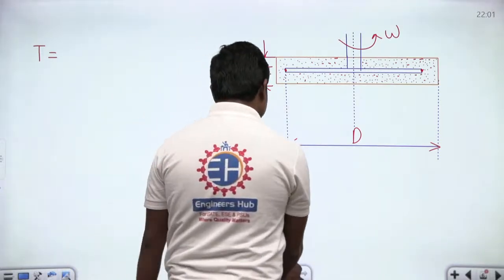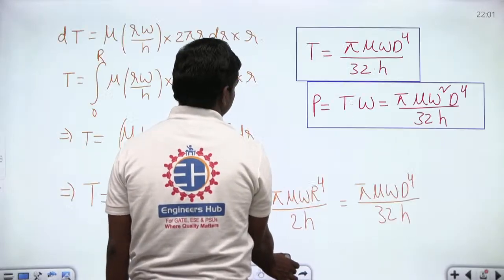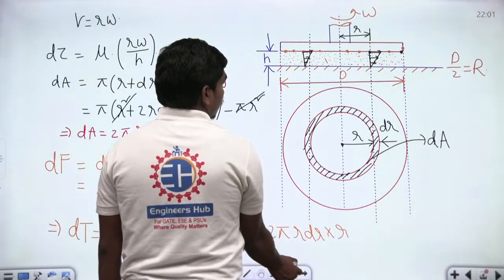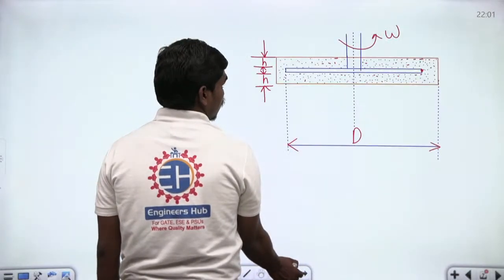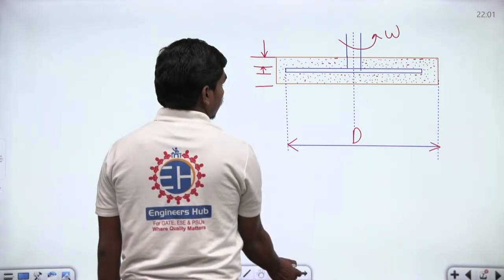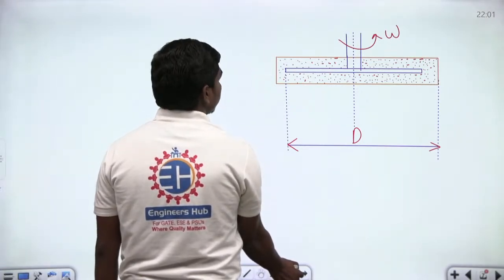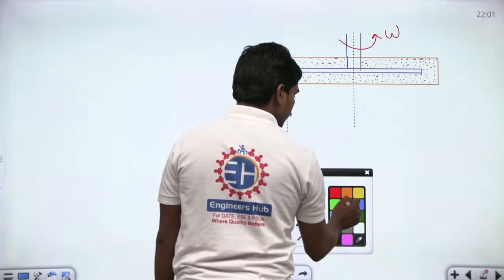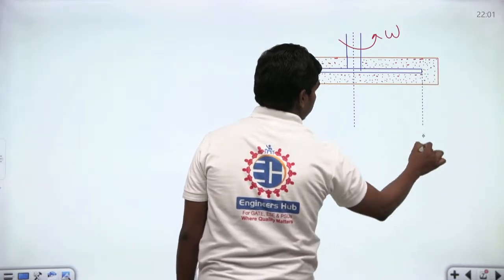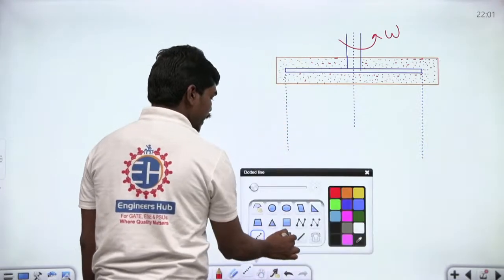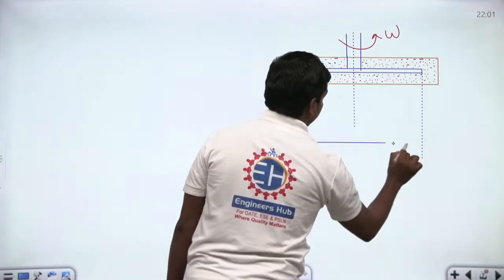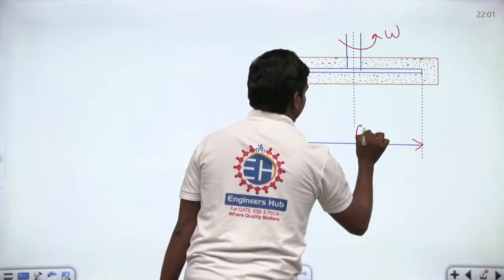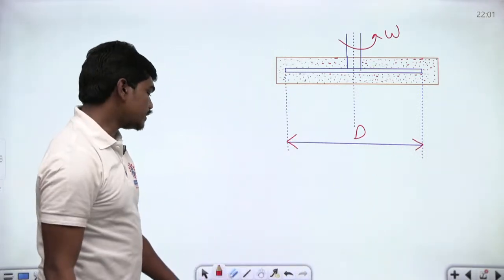Yes, disc diameter is d. Okay, I got your point. I understood the idea that you're trying to tell me. Here we have plotted it a bit, and now this should be something like this. Yes, correct. That's what you're trying to tell me. I understood. This is correct now. Disc diameter, this is D. Fine. Okay, so the area is generally double.